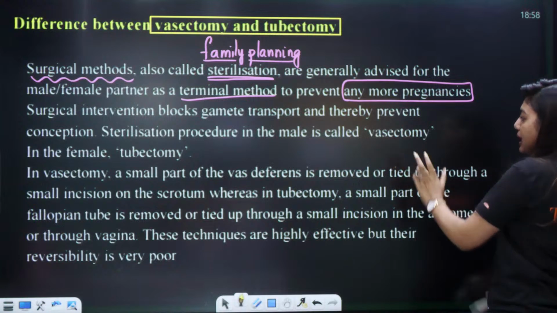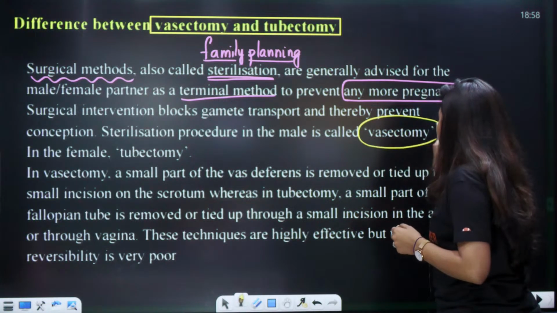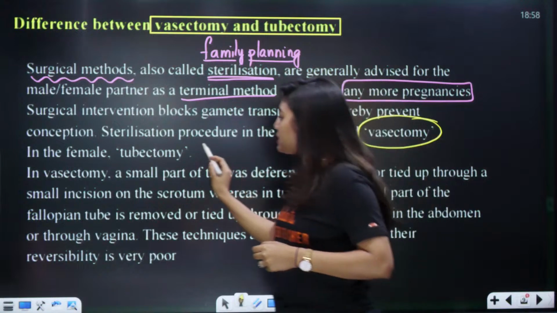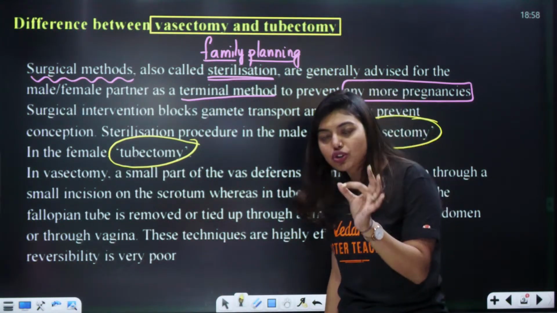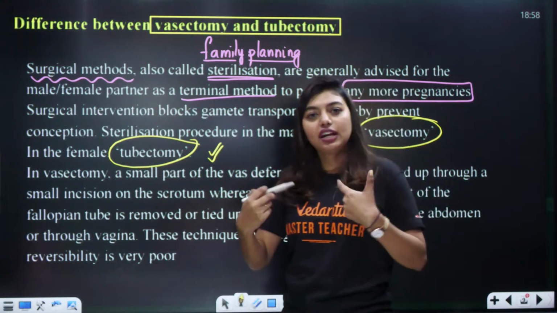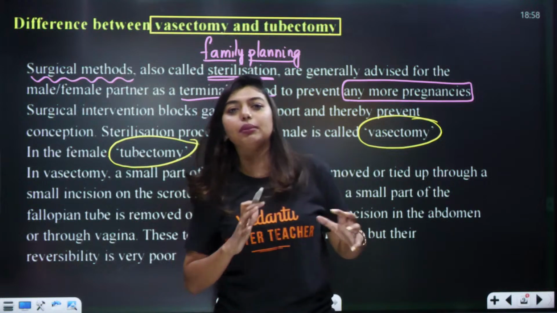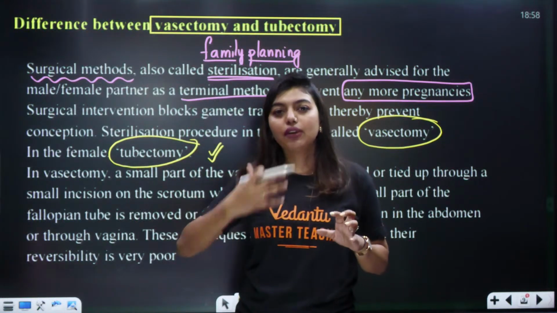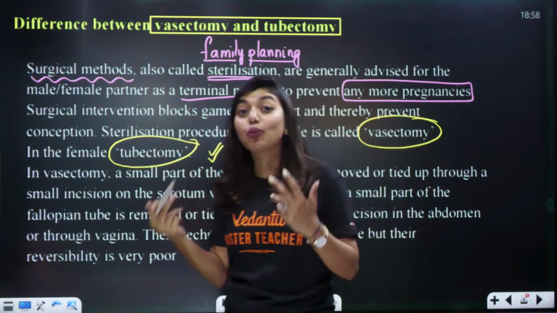Sterilization procedure in male is called vasectomy, and in females, it is called tubectomy. Students, most of the time, tubectomy will be done, where the female herself decides. Female will be like, okay, now that the second delivery has happened or the third baby has happened, after that only they will decide and go for a tubectomy. Now, let's see what they are.